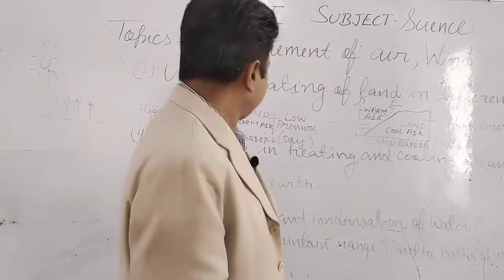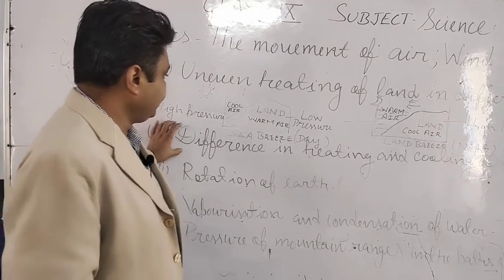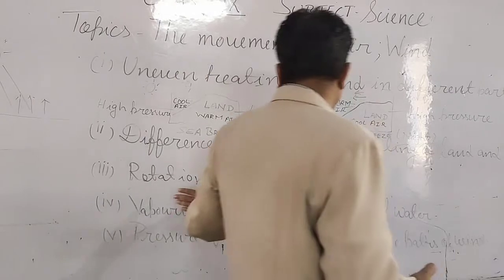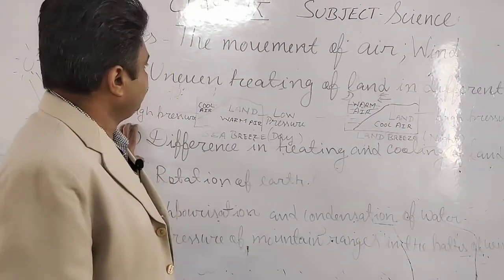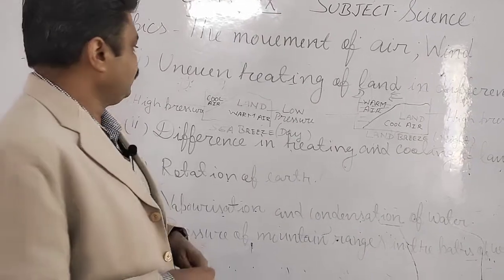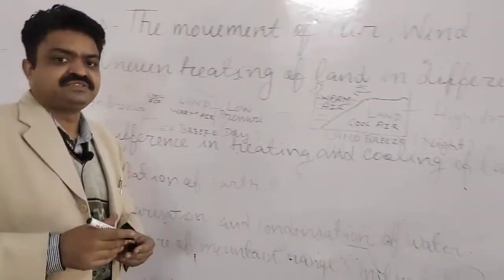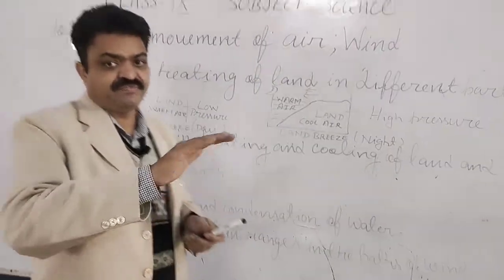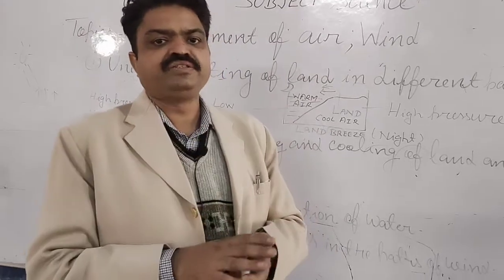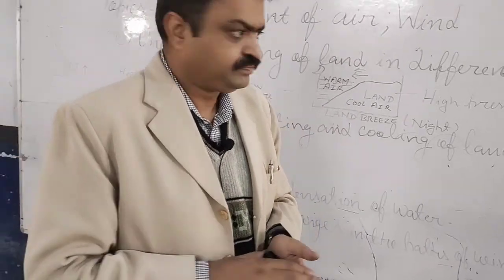The next important factor, student, that is responsible for the movement of air is the difference in heating and cooling of land and water. And it is also due to the uneven heat. As you know, on our earth 70% of the earth's surface is covered with water, and that is known as the hydrosphere, and it is found in the form of sea and ocean.